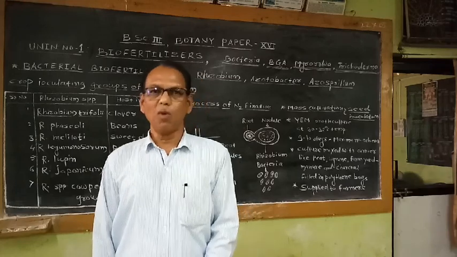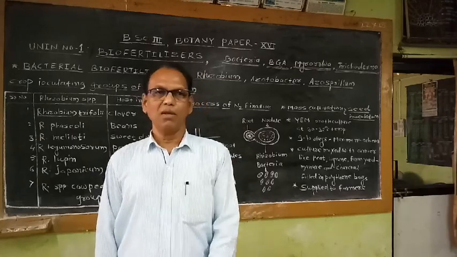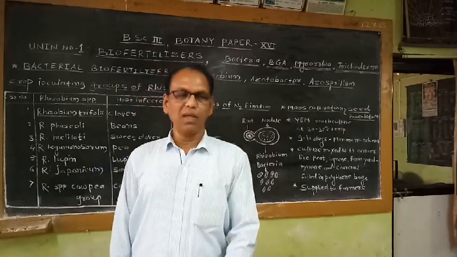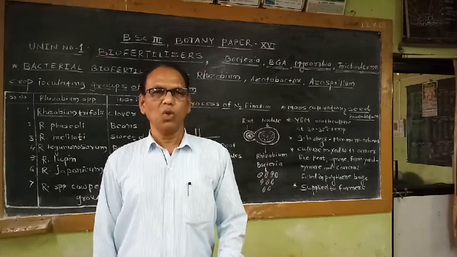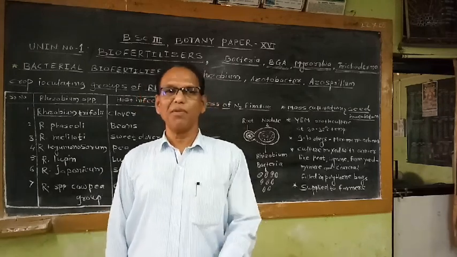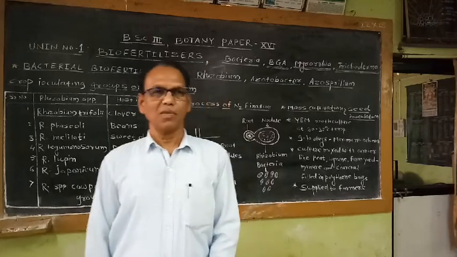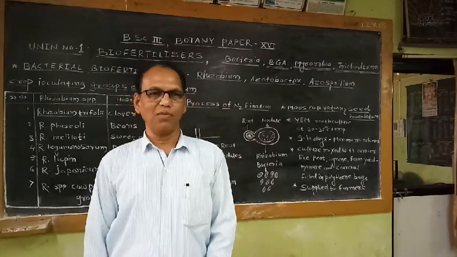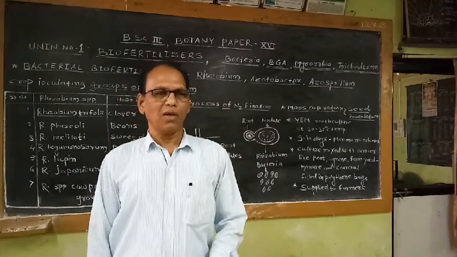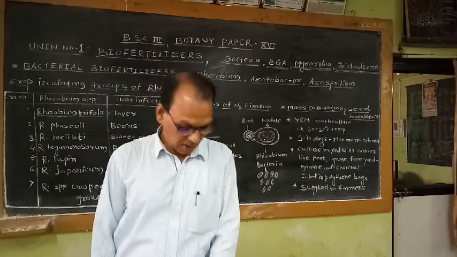For example, cobalt, molybdenum, lithium and cadmium. These elements are taken by the plants from the soil and required by the plant in very small amounts.